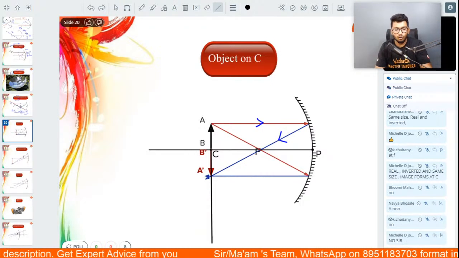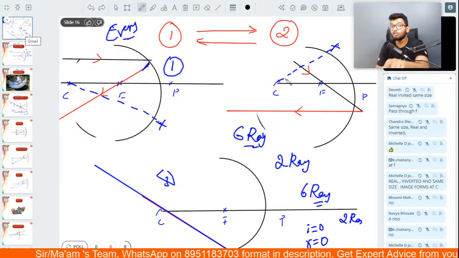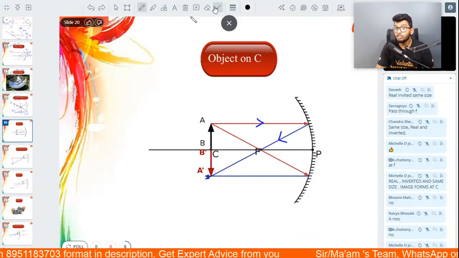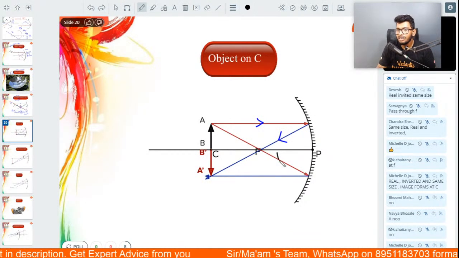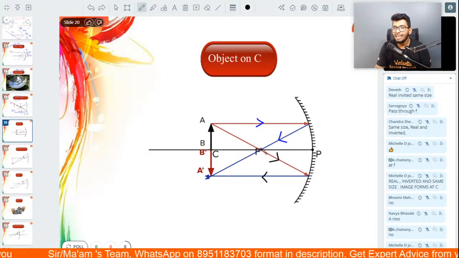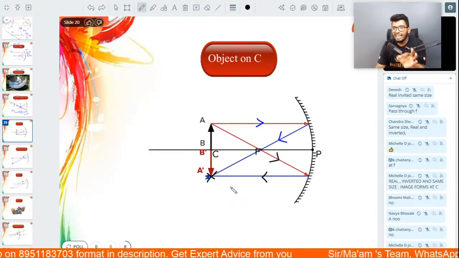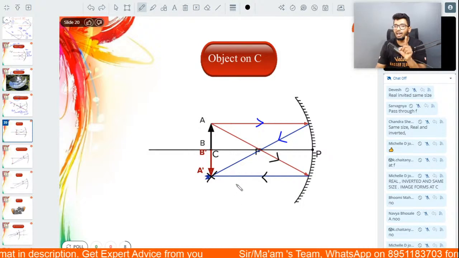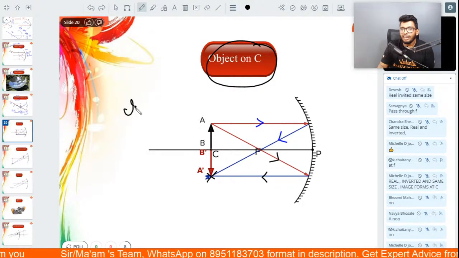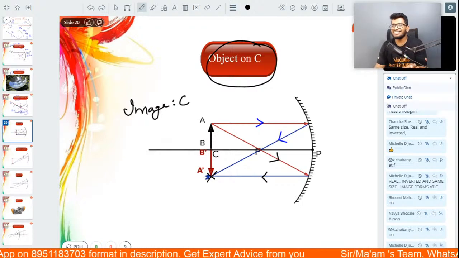Exactly. So what we're going to do is use the second standard incident ray, that is a ray of light passing through the focus. If you have a ray of light passing through the focus, what's going to happen to that? After reflection, this ray of light will become parallel to the principal axis. So these two rays of light will meet at a point exactly at C. In other words, people, if you keep the object at the center of curvature, the image will also be formed at the center of curvature itself.